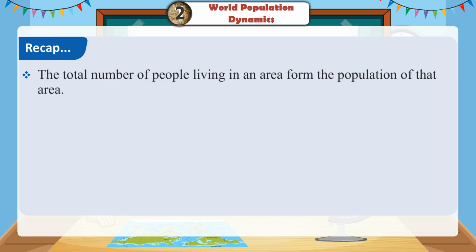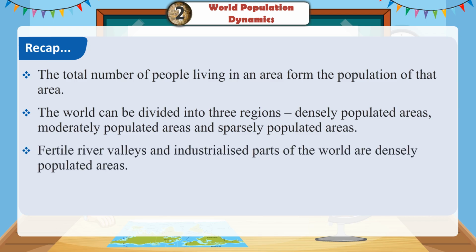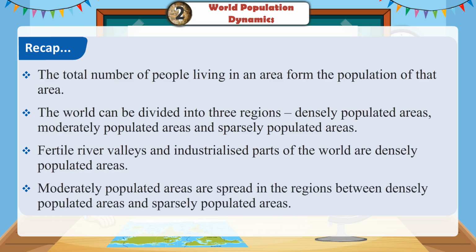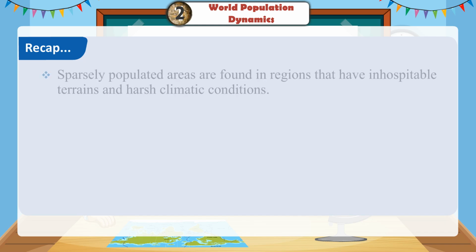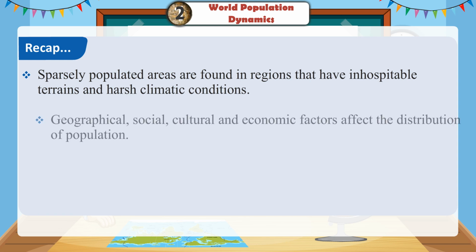Recap. The total number of people living in an area form the population of that area. The world can be divided into 3 regions: densely populated areas, moderately populated areas, and sparsely populated areas. Fertile river valleys and industrialized parts of the world are densely populated areas. Moderately populated areas are spread in the regions between densely populated areas and sparsely populated areas. Sparsely populated areas are found in regions that have inhospitable terrains and harsh climatic conditions.